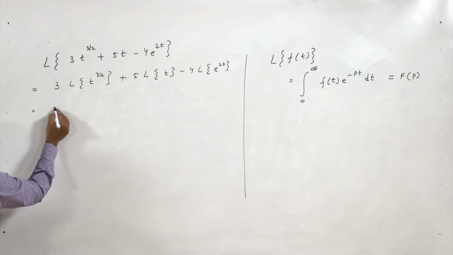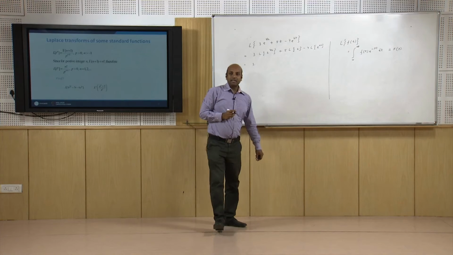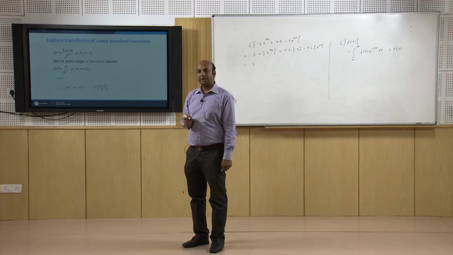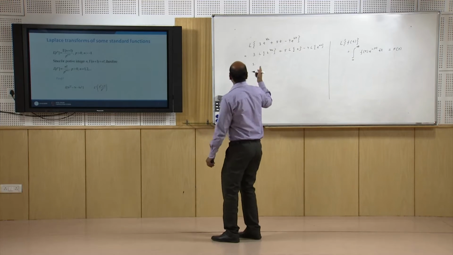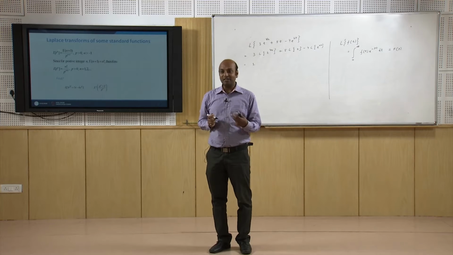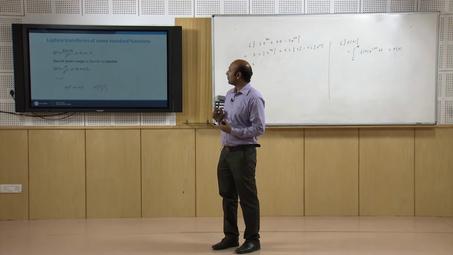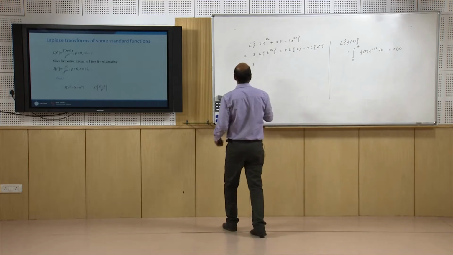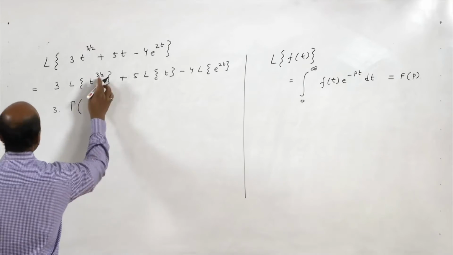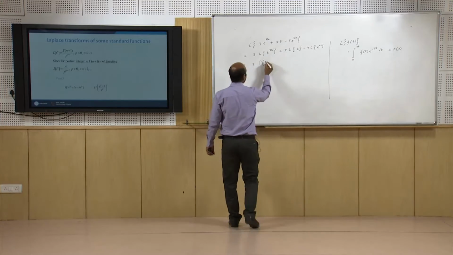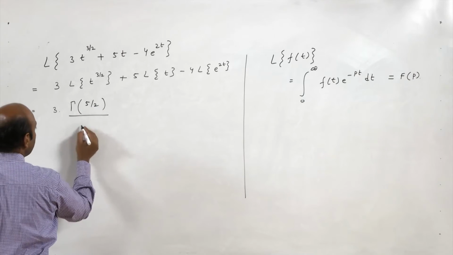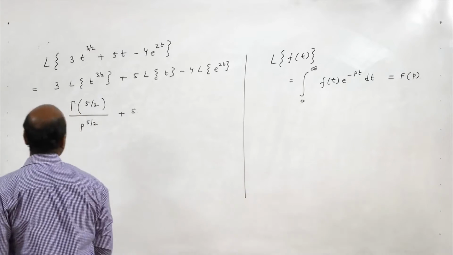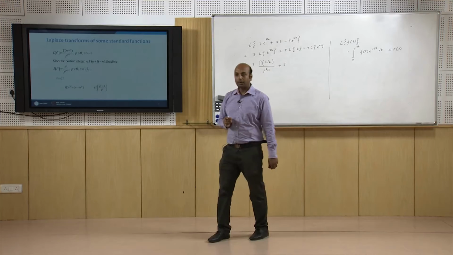So, this is 3 into... Now, Laplace of t^n, as in the first expression we have, is gamma(n+1)/p^(n+1). Here n is not a positive integer, so we have to use the first definition of t^n, gamma(n+1) upon p^(n+1). Here n is 3/2, so it is gamma(5/2) upon p^(5/2), plus 5 into Laplace of t, we have already seen that it is 1/p^2.